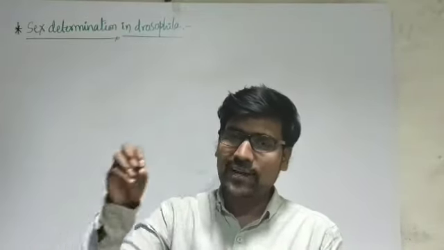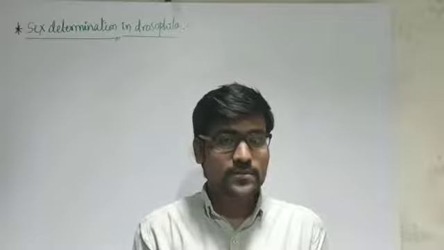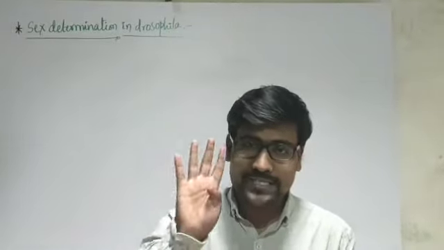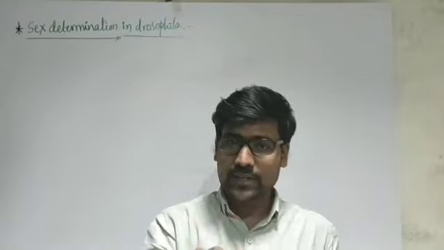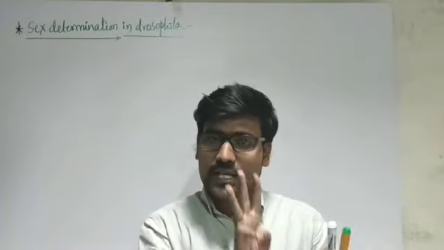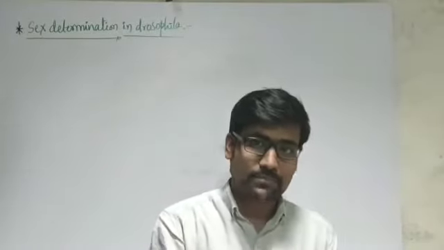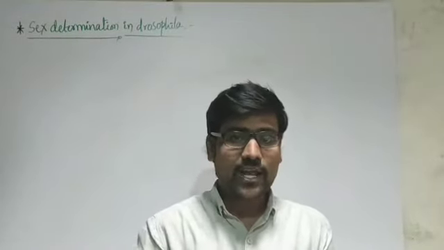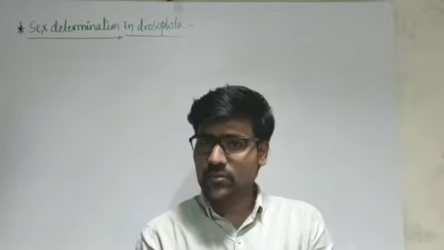In Drosophila it is quite different. Of course, if we consider the chromosome number, it has 4 pairs of chromosomes, that means a total of 8 chromosomes. 3 pairs are autosomes, the normal chromosomes, and 1 pair is allosome. That allosome may be either XX or XY.